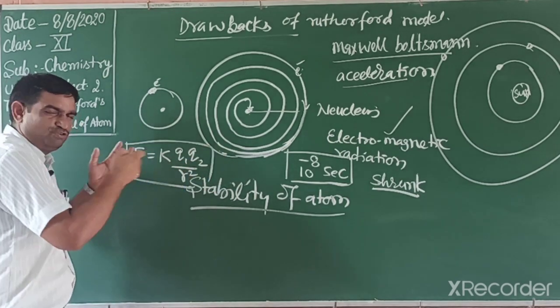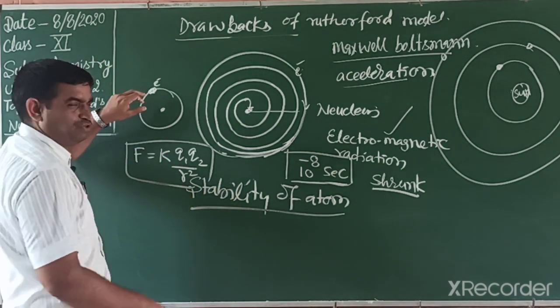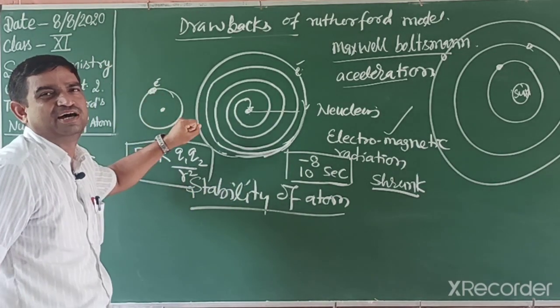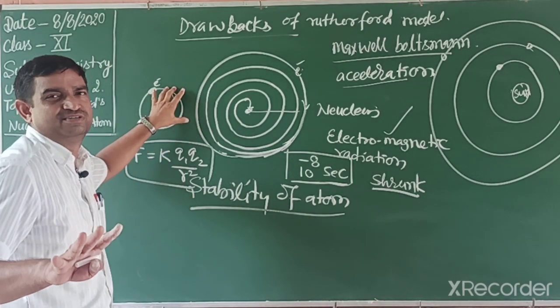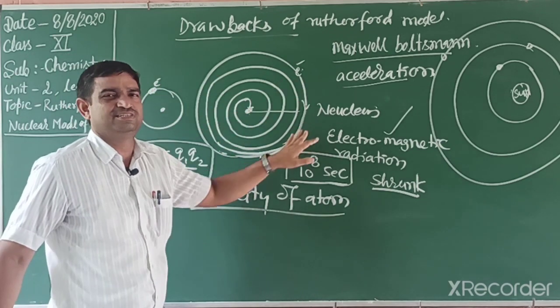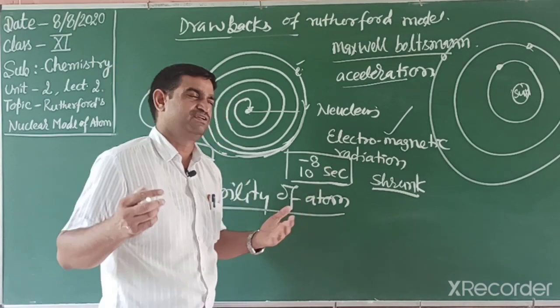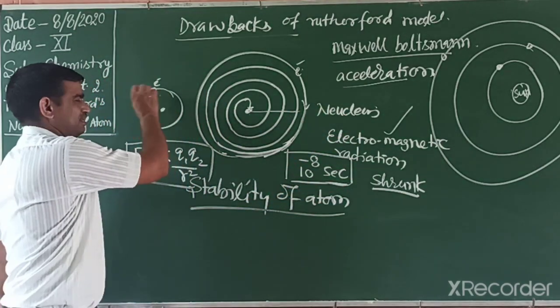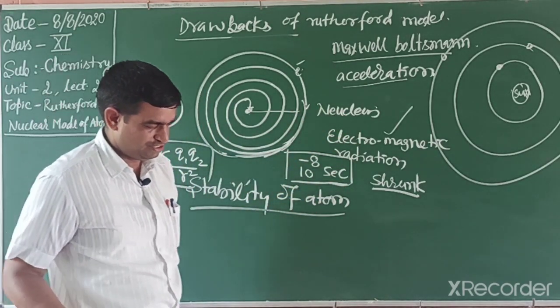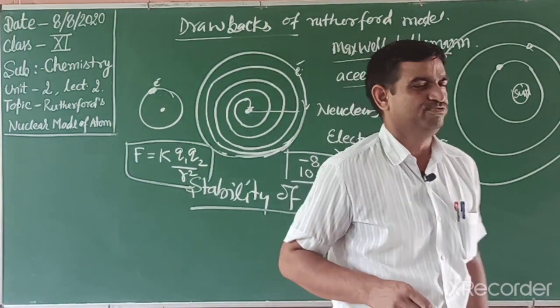Due to this force of attraction, the electron cannot stay fixed, it collapses. If there is no movement, this happens; if there is movement, the other thing happens. If we imagine the electron fixed like a planet, that also does not work. So Rutherford could not explain the stability of the atom.